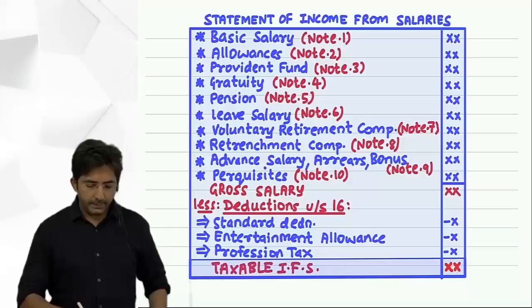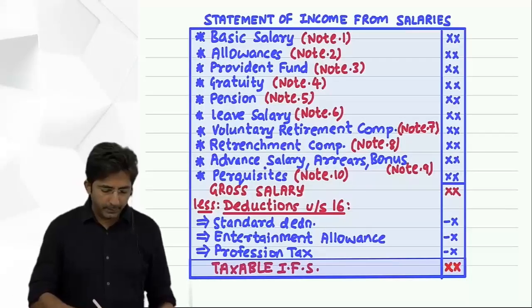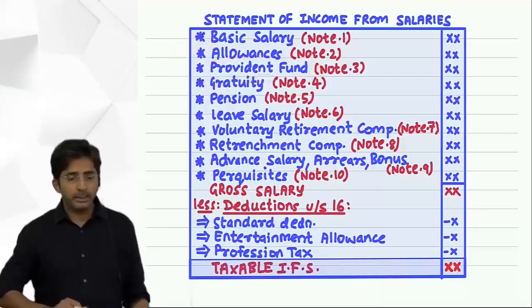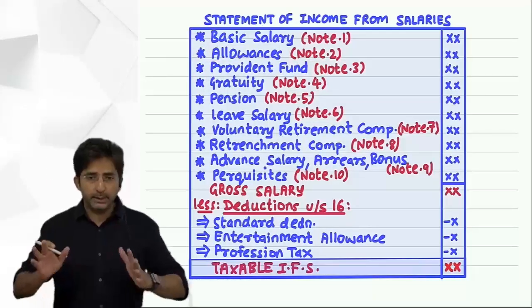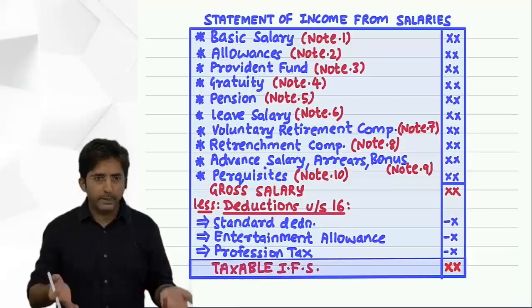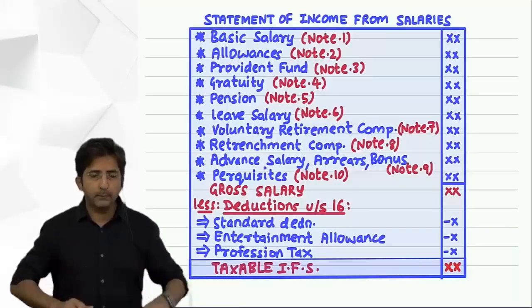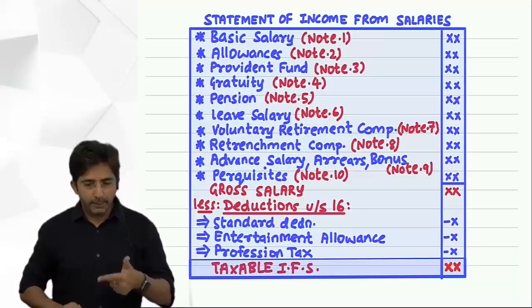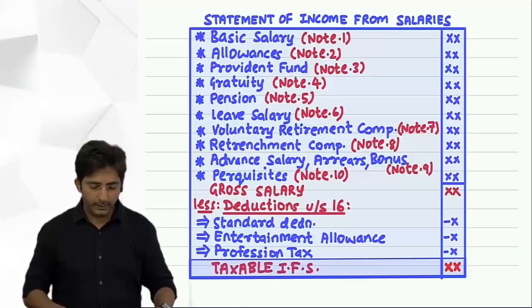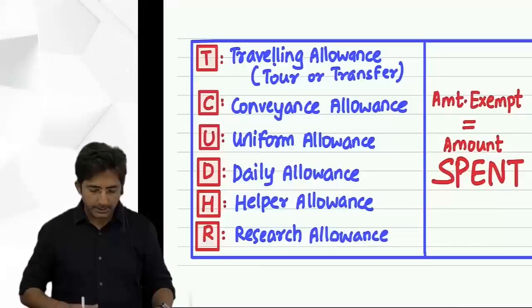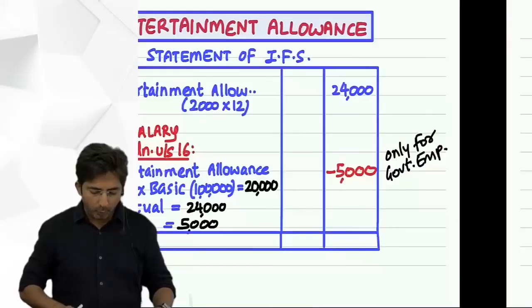Okay, see, in income from salaries, we did basic salary, allowances, and we have just started with Provident Fund, okay? Now see, in Provident Fund, as I said, we have to study three things. First, the meaning of Provident Fund, the concept of Provident Fund, then types. After that, we have to study taxable or exempt, okay? So see here, last lecture I had explained how a Provident Fund operates.